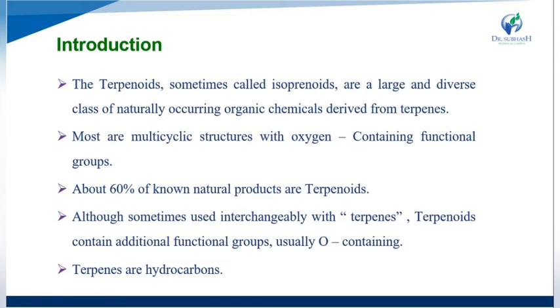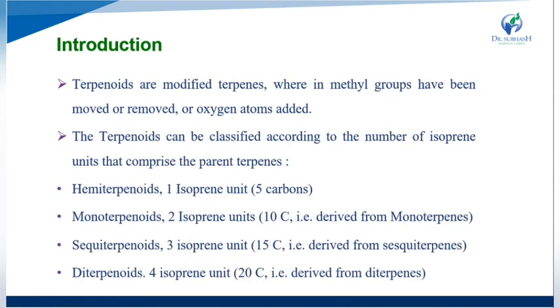Although sometimes used interchangeably with terpenes, terpenoids contain additional functional groups, usually oxygen-containing. Terpenes are also called hydrocarbons.